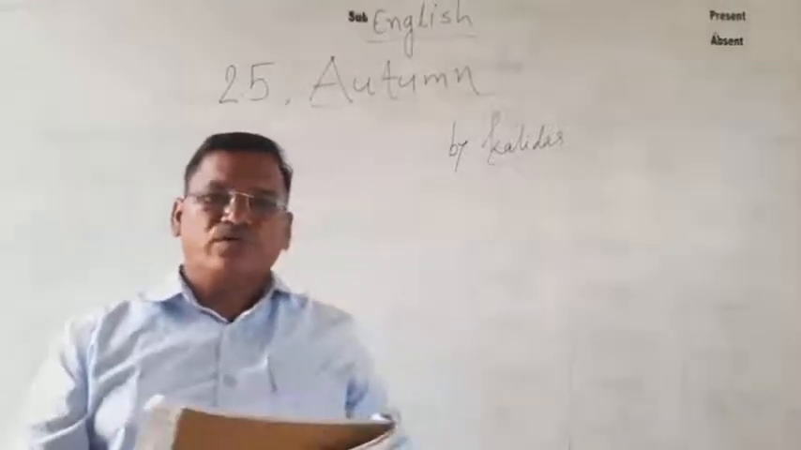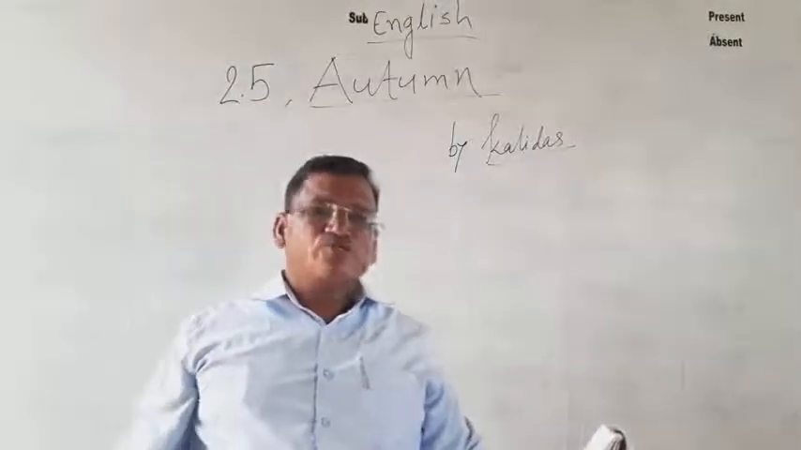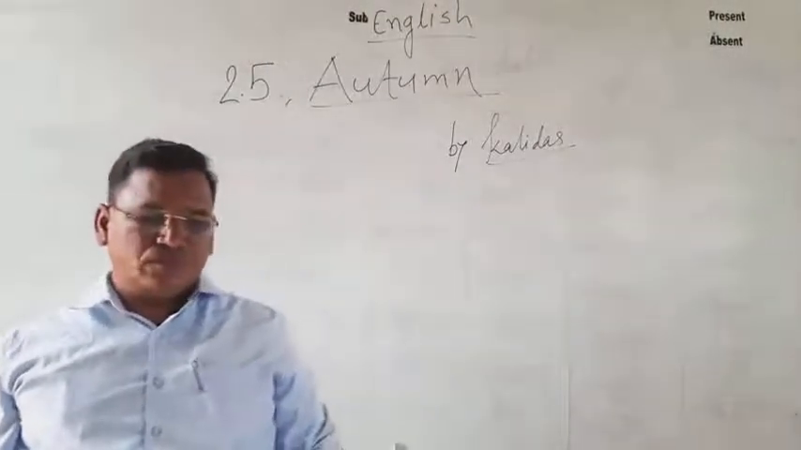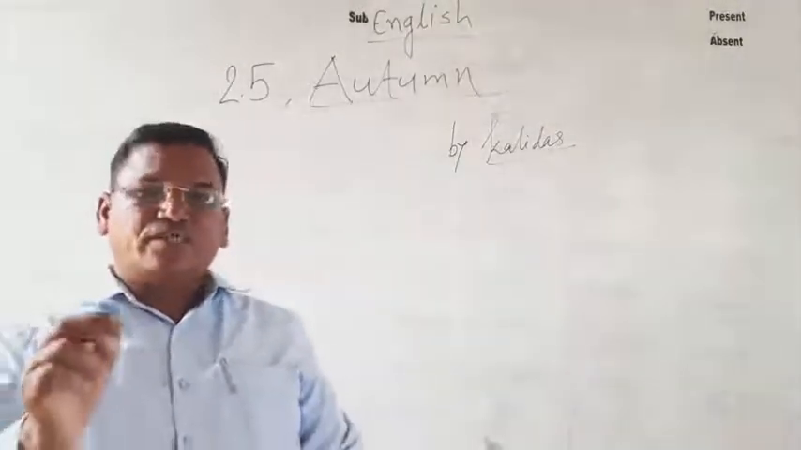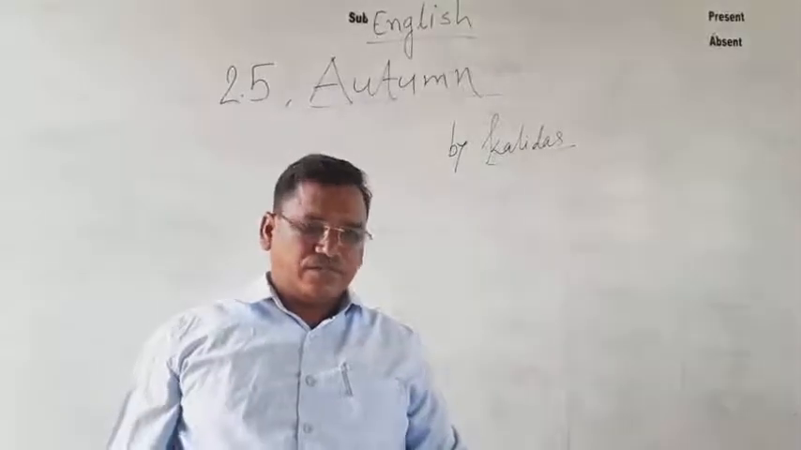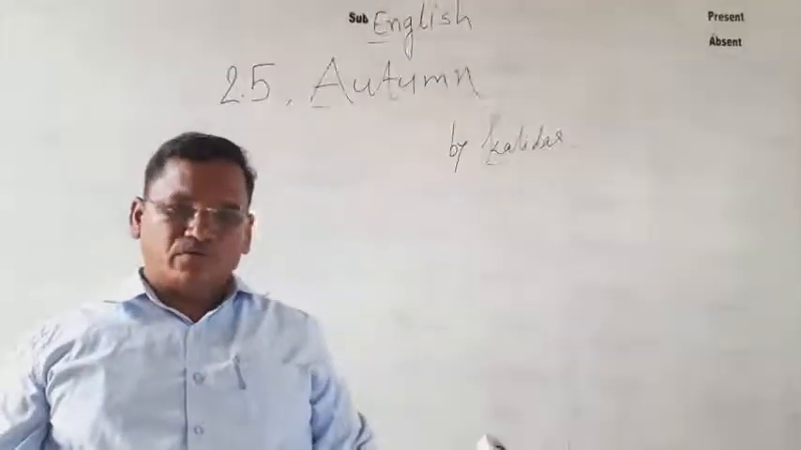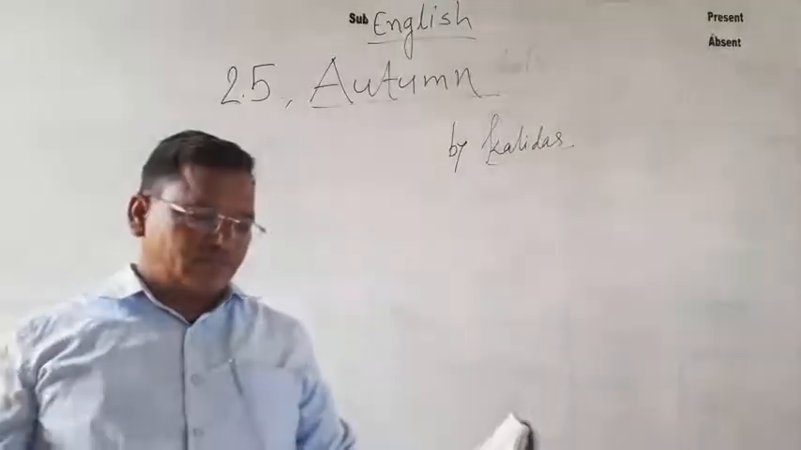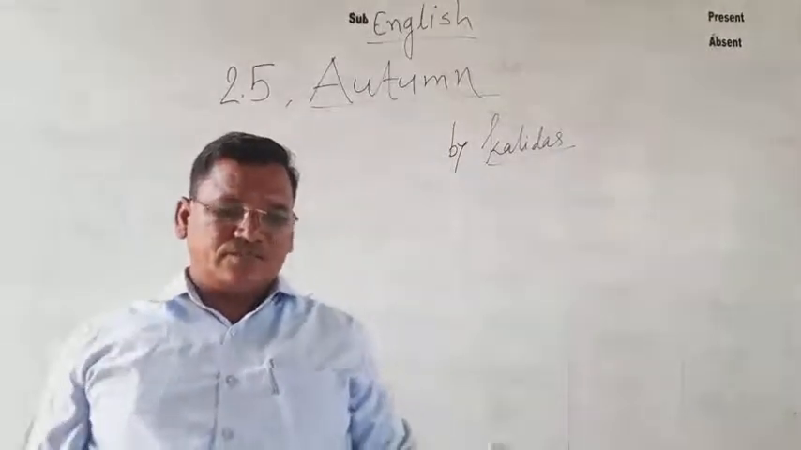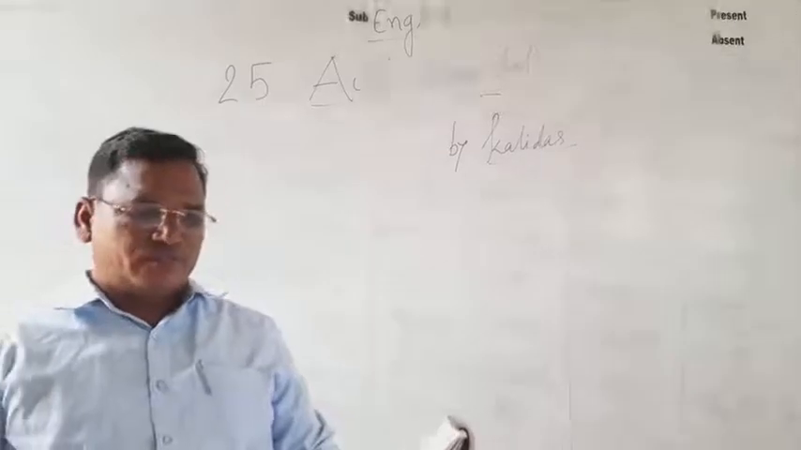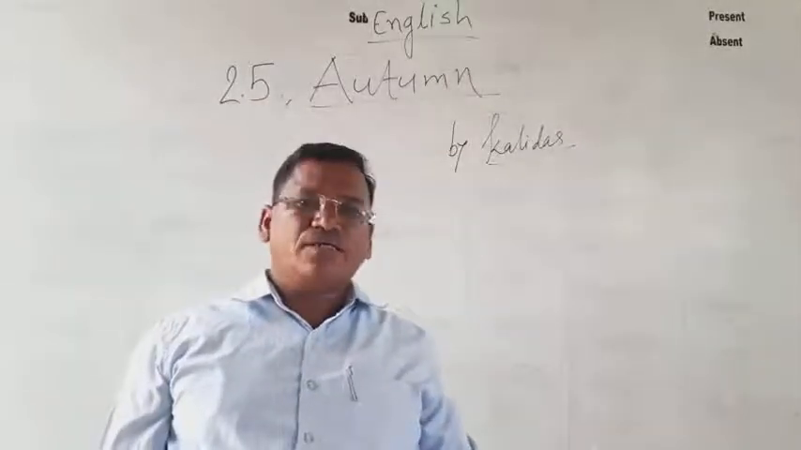Today we are going to learn a new poem, 2.5 Autumn. Autumn is the name of one of the seasons. Just like we have the idea about winter, summer, and monsoon, these are the main three seasons. So, one of the sub-seasons is autumn.